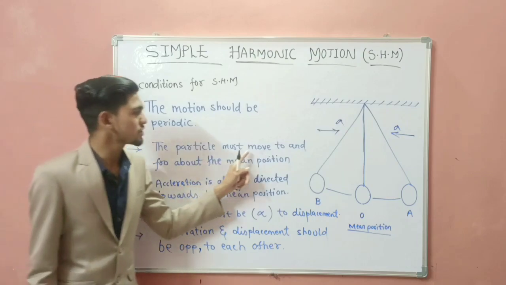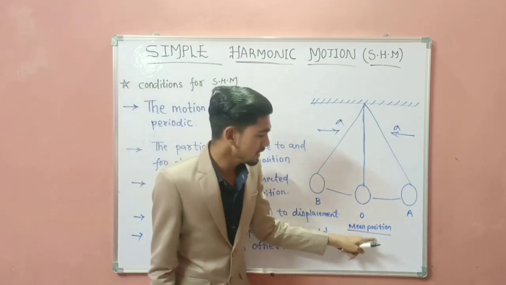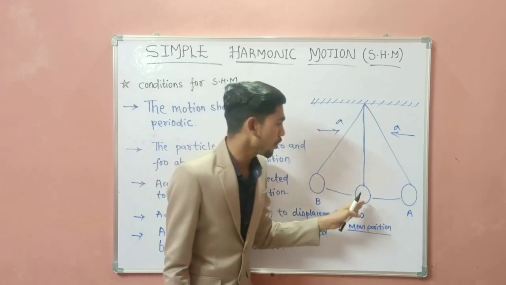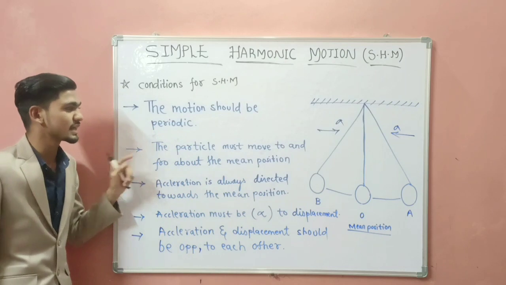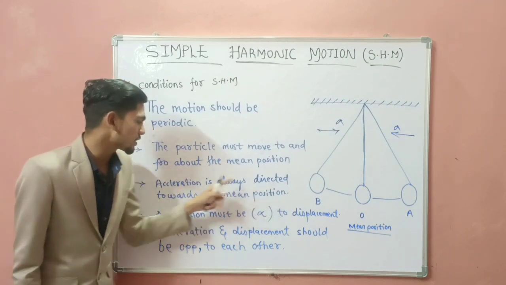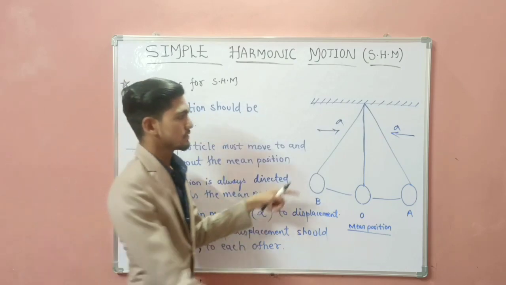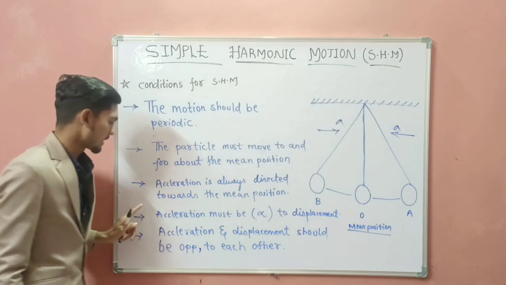Next, the particle must move to and fro about the mean position, not from the extreme position. That is our second condition. Next, our third condition is that acceleration is always directed towards the mean position.